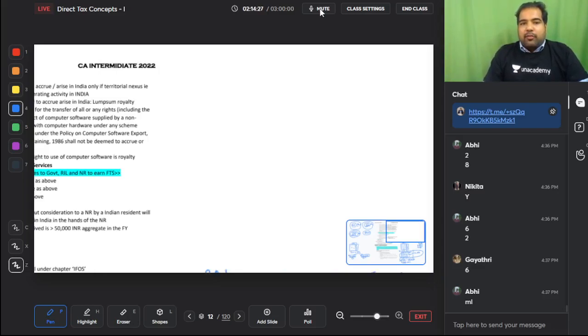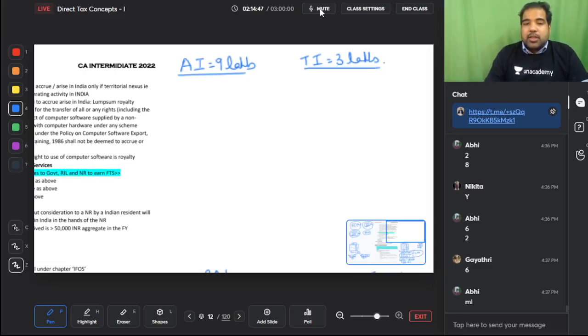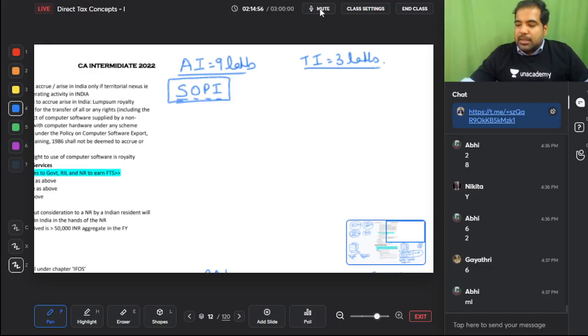Guys, what if you have agriculture income? Will it be taxed? No. So the surgeon has agriculture income of 9 lakhs and he has taxable income of 3 lakhs. He is very happy that he does not have to pay tax on 9 lakhs, but suddenly the surgeon is told about a scheme of partial integration. I call it the scam. Some people would call it the scheme. This is a scheme or scam of partial integration.